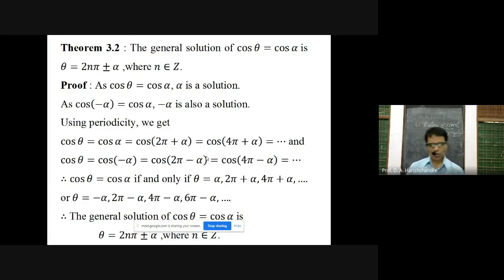So all the solutions of the trigonometric equation cos theta is equal to cos alpha are theta is equal to alpha, 2 pi plus alpha, 4 pi plus alpha, and so on, or theta is equal to minus alpha, 2 pi minus alpha, 4 pi minus alpha, 6 pi minus alpha, and so on. All these solutions can be written in compact form using one general formula, theta is equal to 2n pi plus or minus alpha, n belongs to Z.